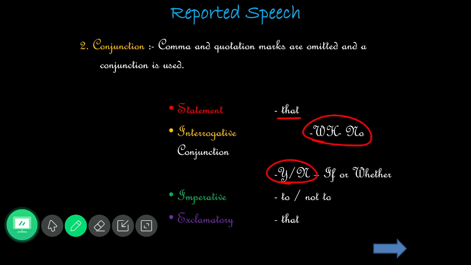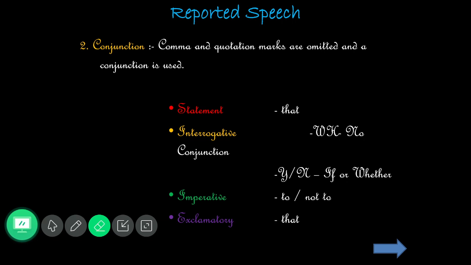For WH questions there is no conjunction, but for yes/no type questions what conjunction do we have? "If" or "whether". In that discussion we will find out why we don't have a conjunction for WH questions and why we have a conjunction for yes/no type questions alone. We will discuss that separately when we discuss the interrogative sentences.